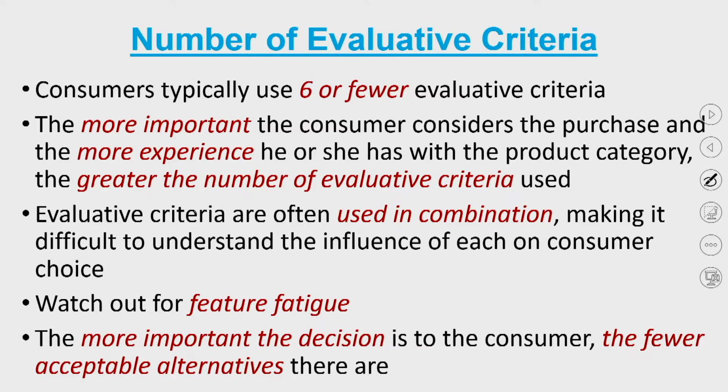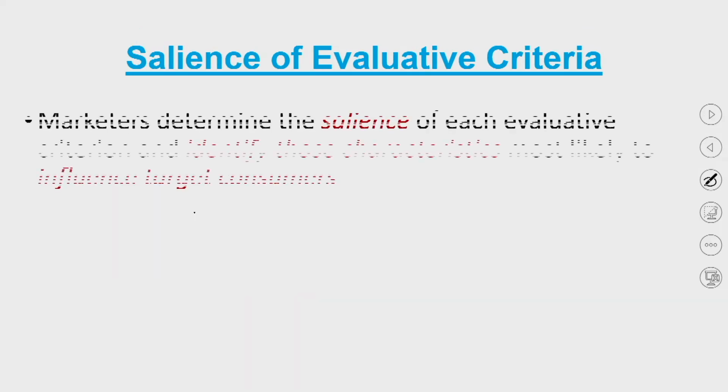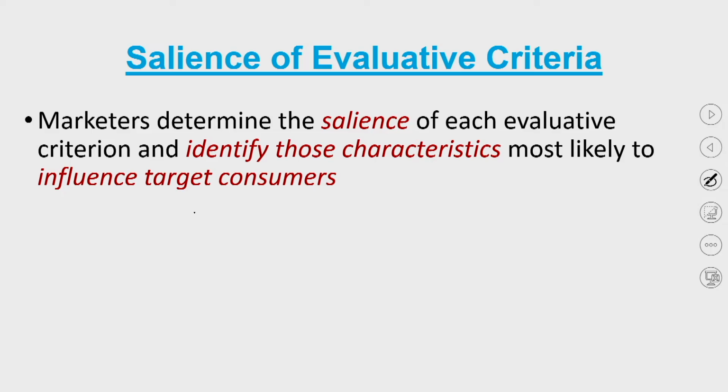Now, the salience of an evaluative criteria. What is salience of an evaluative criteria? Salience is the relative importance of an evaluative criteria. What importance does a particular evaluative criteria have? Marketers determine the salience of each evaluative criteria and identify those characteristics most likely to influence the target consumers.